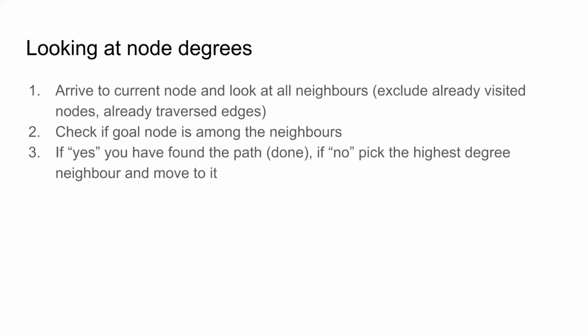Next, the algorithm checked if a goal node was among its neighbors. If it was, we have found the path and we were done. If the goal node was not found among its neighbors, the algorithm picked the highest degree neighbor and moved to it and repeated the whole procedure.